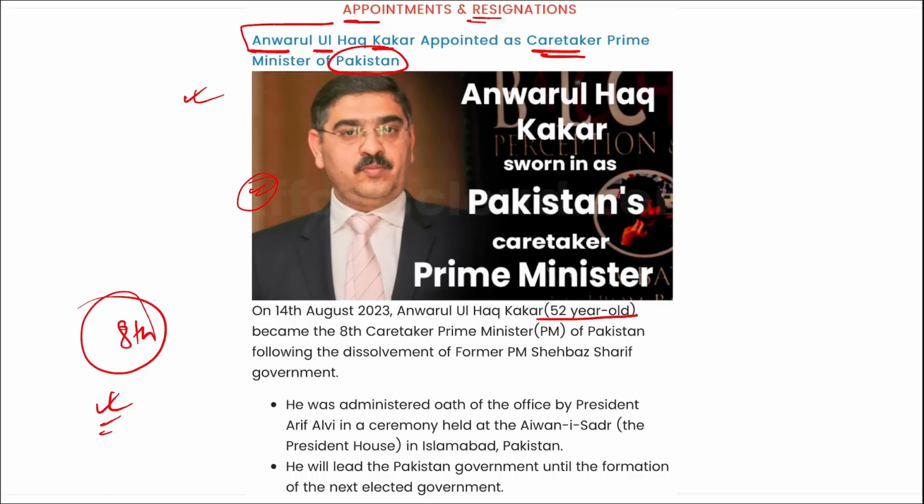He is 52 years of age, and this is following the dissolution of the former PM Shehbaz Sharif government. He was administered the oath of office by President Arif Alvi in a ceremony that was held in Islamabad, Pakistan. He will lead the Pakistan government until the formation of the next elected government.